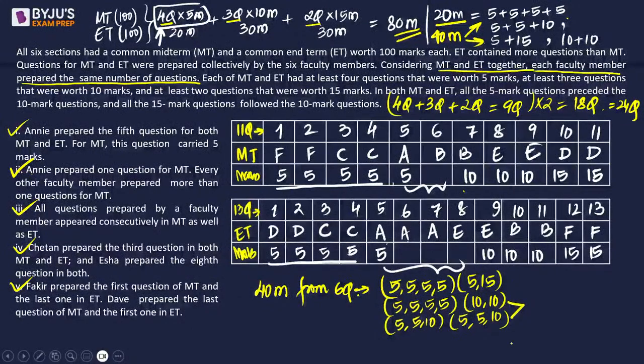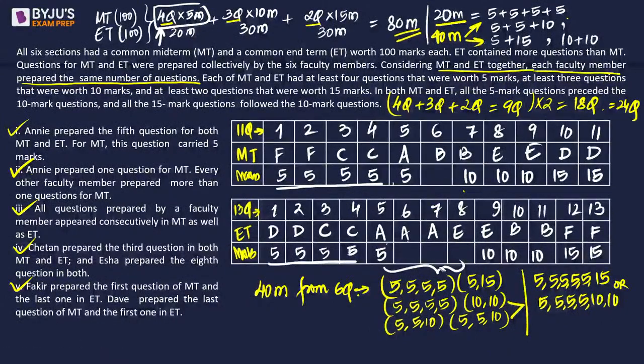Of course, it's 5 4 times and then 10 2 times. The sequence is different from 5, 5, 10 and 5, 5, 10. But then overall there are 4 questions of 5 marks and there are 2 questions of 10 marks each. So in short we can say कि आपके पास 2 ही cases हैं. या तो 5 बार 5 लिखोगे और 1 बार 15, या फिर आप 4 बार 5 लिखोगे and 2 times 10. So these are the 2 possibilities that we can have.